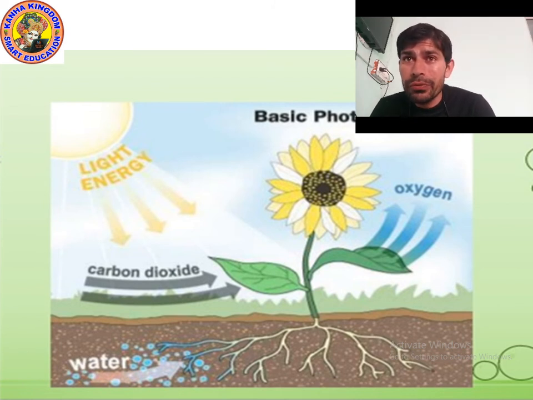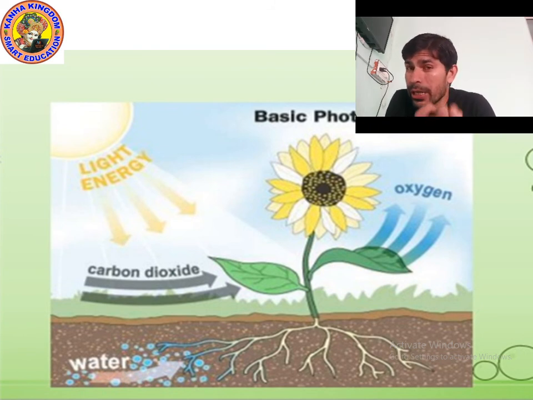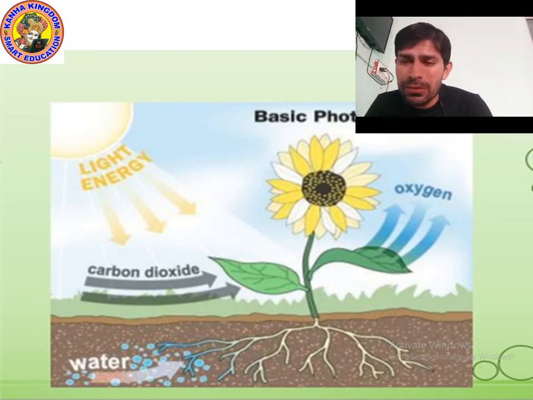Chlorophyll also helps to take the light energy, because sunlight gives us light energy. So plants take water through the root and carbon dioxide through leaves, and in the presence of sunlight with the help of chlorophyll, plants make food.